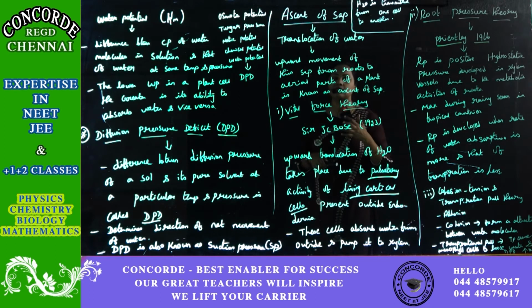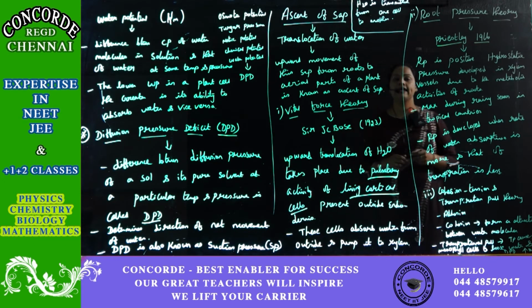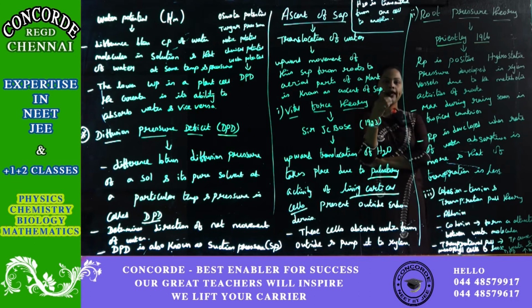What he tries to explain is that when the root has metabolic activities, they create pressure in the root that makes the water get absorbed from the root to the aerial parts.